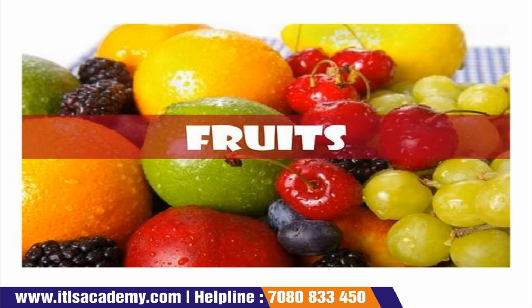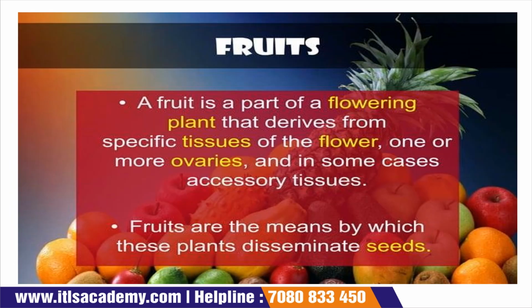Now come to the next slide. Fruits. Here we are going to see the basic definition of fruits. We all know that fruits are what? Fruits are the flowering part of the plant, derived from a specific type of tissue, like the ovaries.